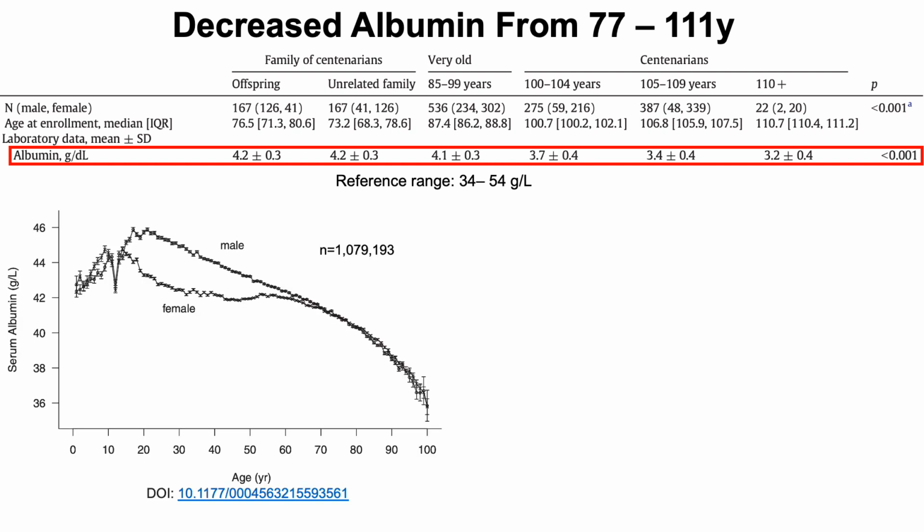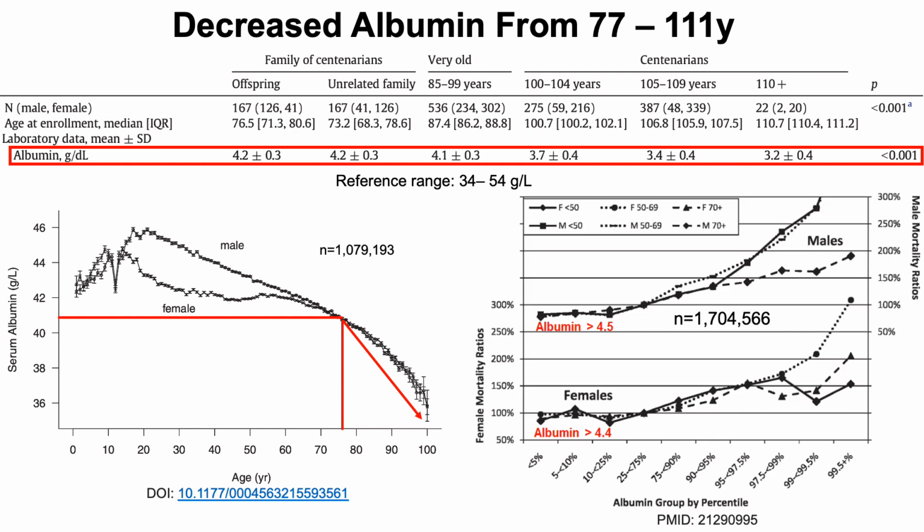And how does it change during aging? So we can see that albumin levels decrease with age. That's what I've shown here in a study of more than 1 million subjects. And if we look at where the data starts for the youngest age group, the people in the 70s, and then the centenarians and beyond, we can see that they're just on the age-related decrease for albumin with age, that there isn't anything special going on here other than following the trend like this study of 1 million subjects.